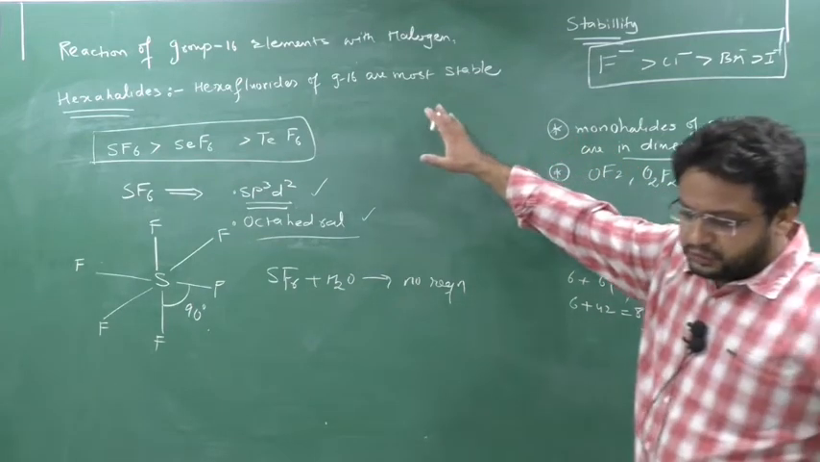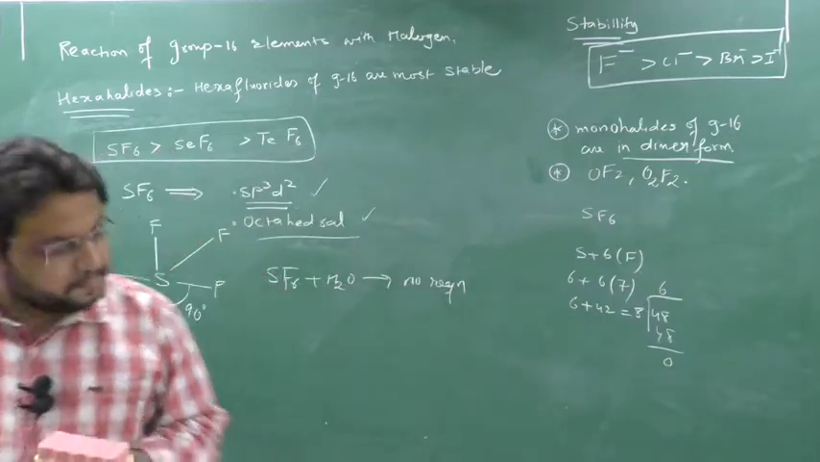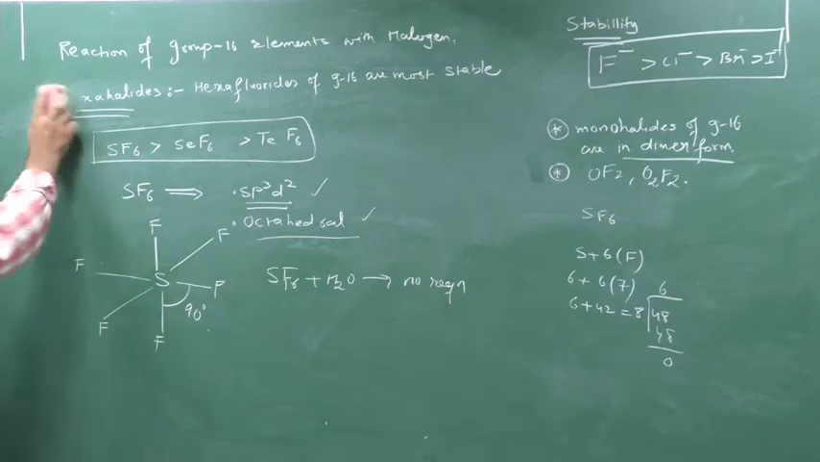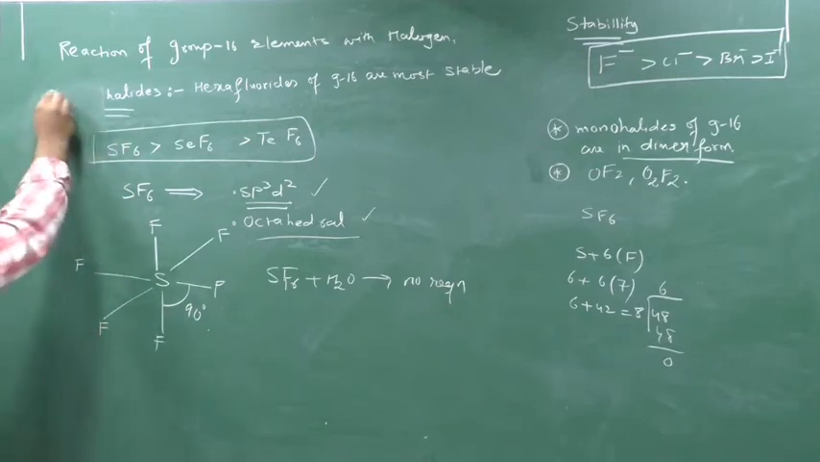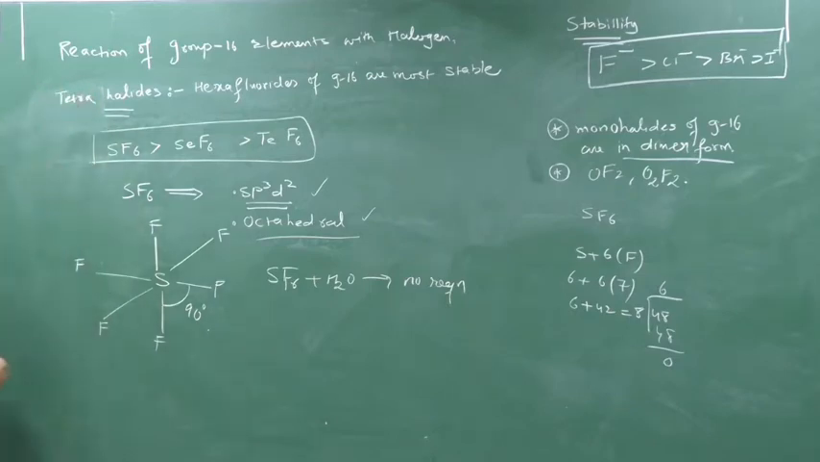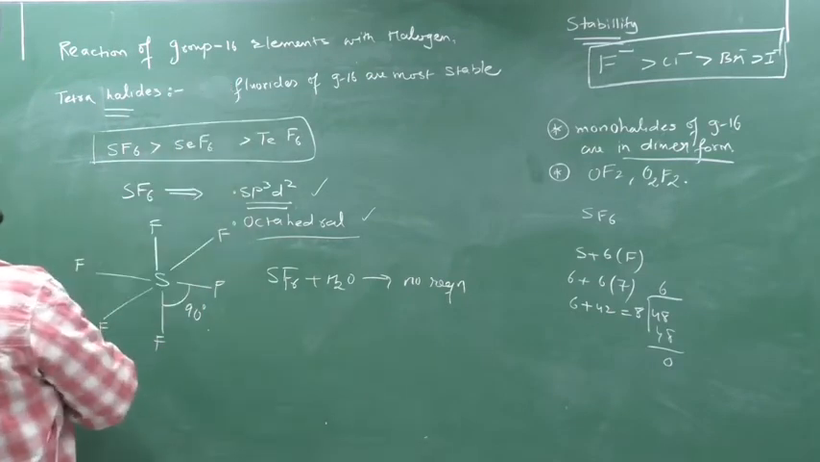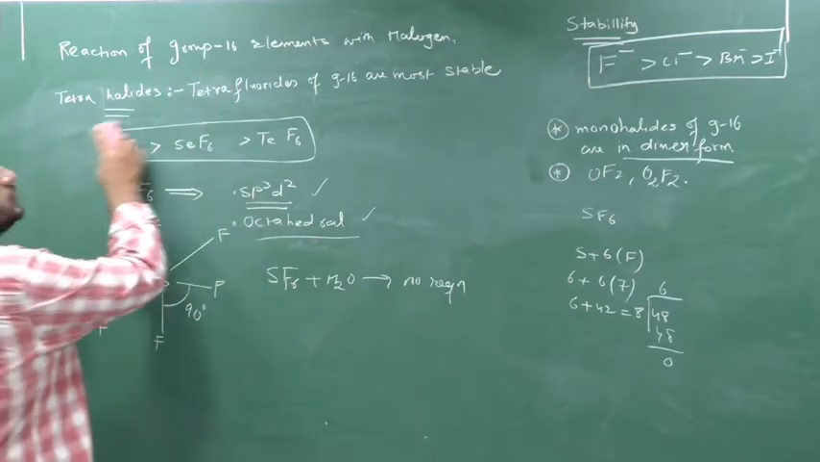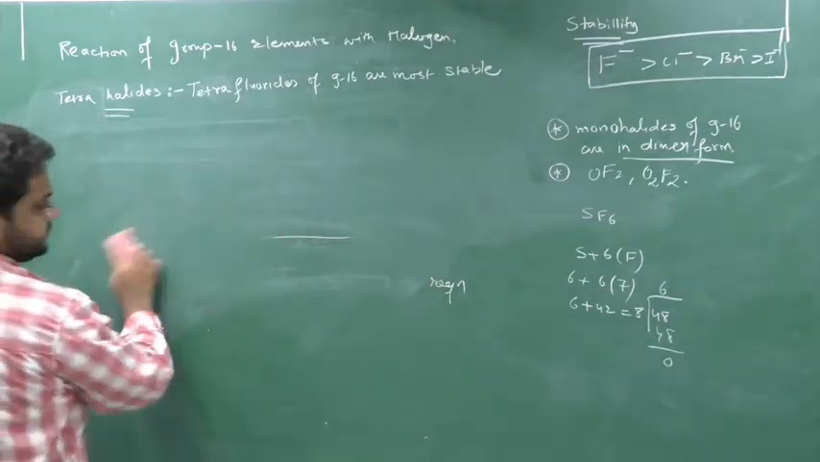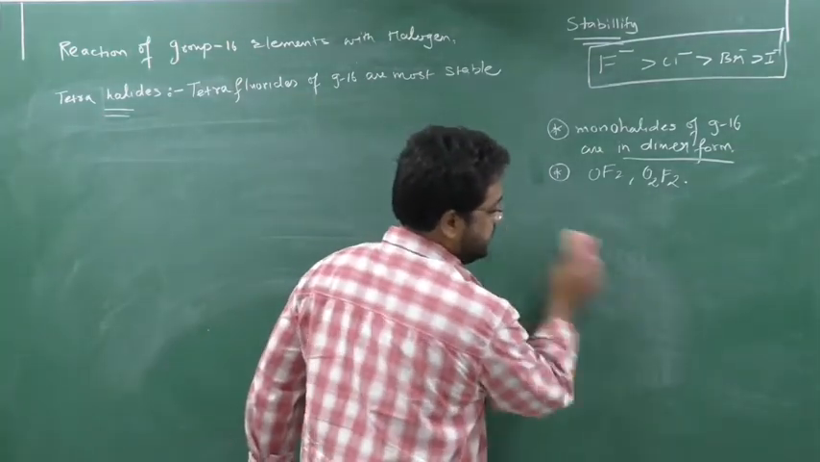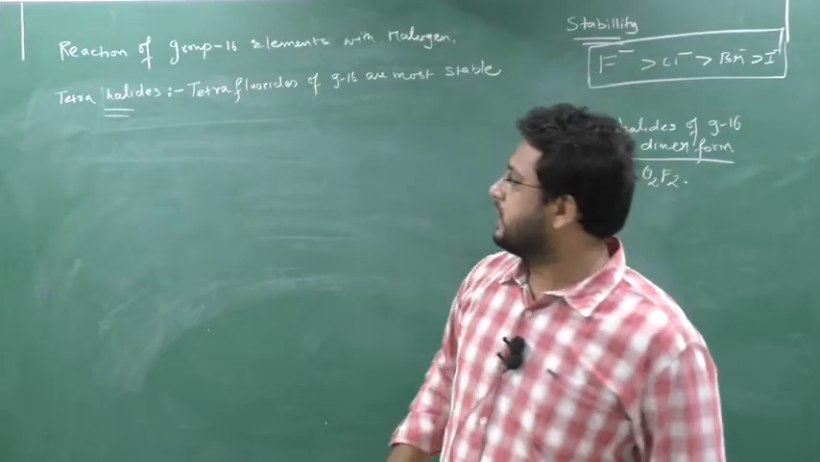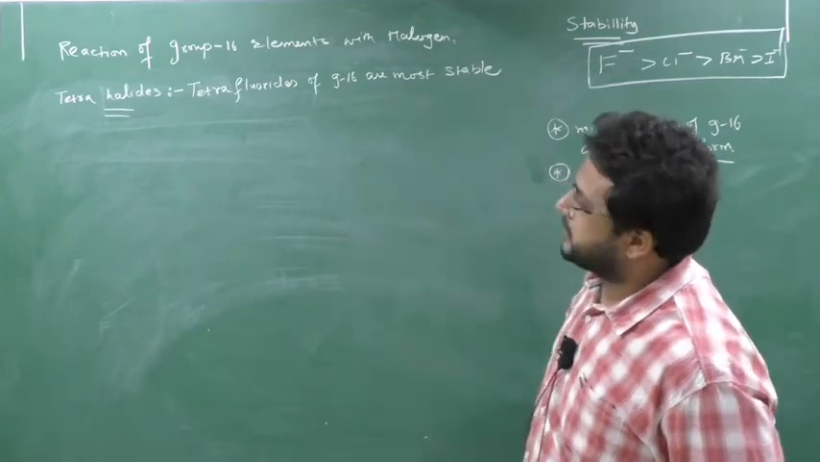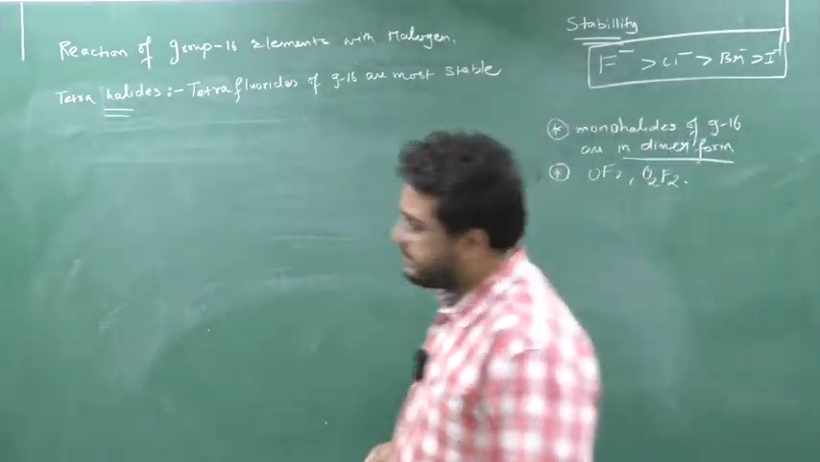So that is what you have to study in the hexahalides. Clear? Next we are going to study the tetrahalides. Take a screenshot. So here also the same story comes. The tetrafluorides of group number 16 are most stable. Write down this point: tetrahalides of group 16 with fluorine are most stable. You can see the example here.